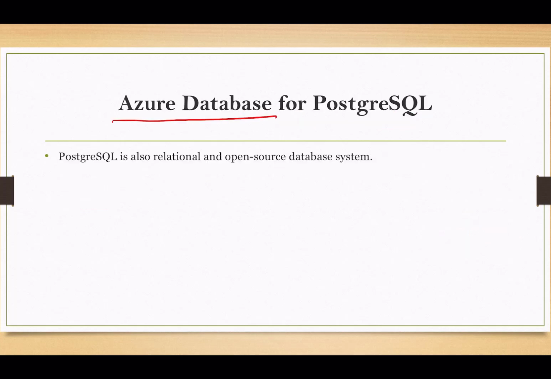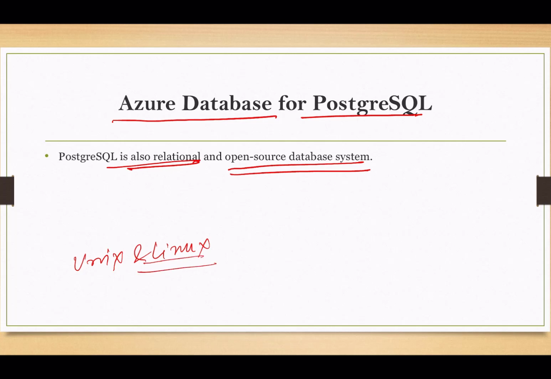Next we have Azure Database for PostgreSQL. It is also a relational and open source database system. Normally, PostgreSQL was initially designed to run only on Unix and Linux, but now it is available for Mac OS as well, Linux that is already there, and also we can run this one on Windows as well.